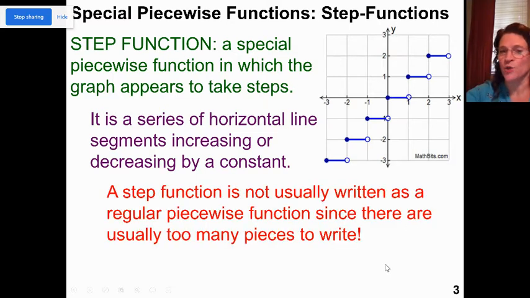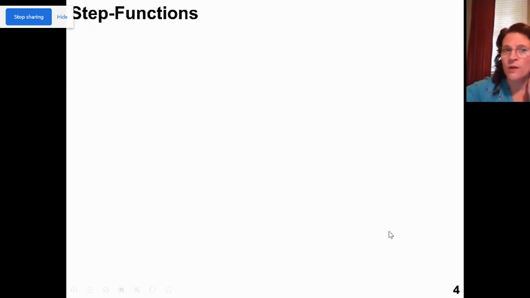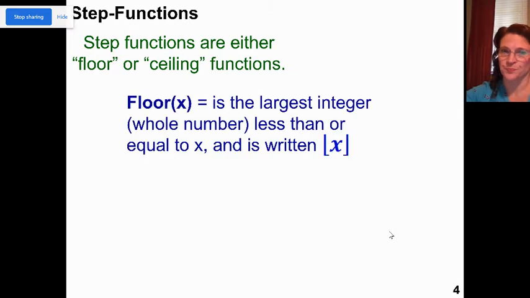So a step function is not usually written as a regular piecewise function. Since there's so many pieces, it would take a really long time to write. The exception would be if there was a really restricted domain. So if I only wanted to know between x is 0 and x is 3, then you could write it as a piecewise function because that's only 3 pieces. So our step functions are either going to be ceiling or floor functions.